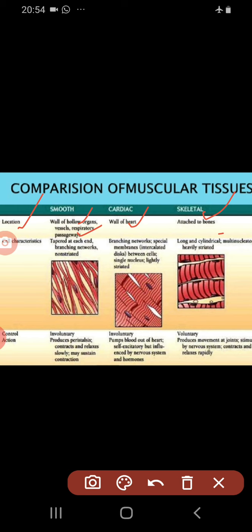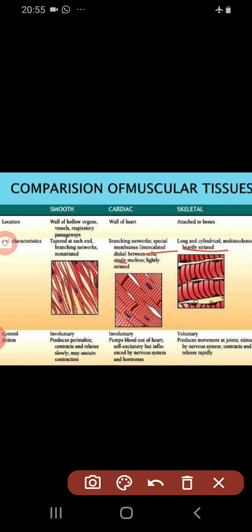Now the characteristics, what special characteristics they have. Skeletal muscles are long, cylindrical, multinucleate and they have many striations, means light and dark bands. The characteristics of cardiac muscles: they also have branching networks, then they have special membranes that are the intercalated discs.